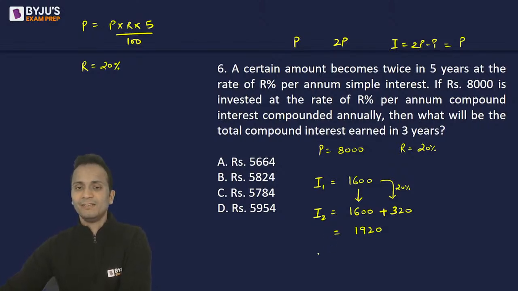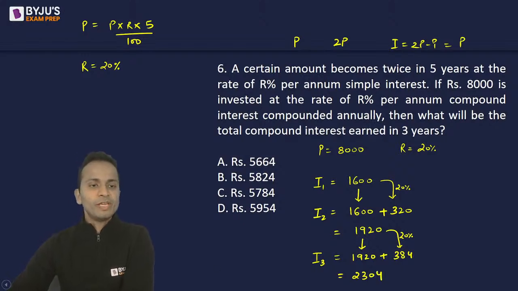Okay, once again, interest of third year. So I will copy the interest of previous year, 1920, plus give 20% on the interest of the previous year. So 20% of 1920 is 384. So the total interest of third year will be the sum of this, that is 2304.